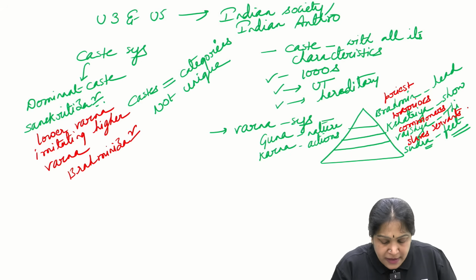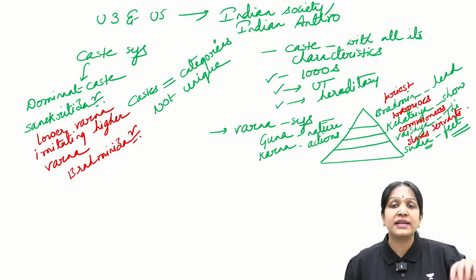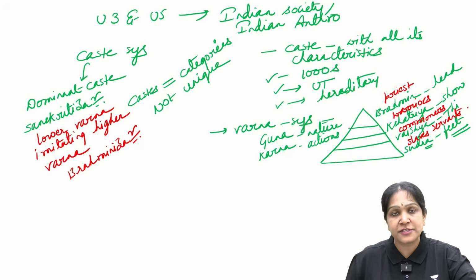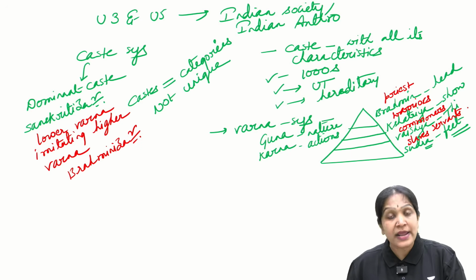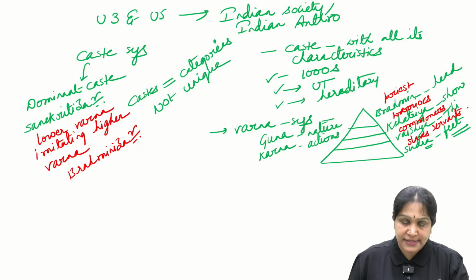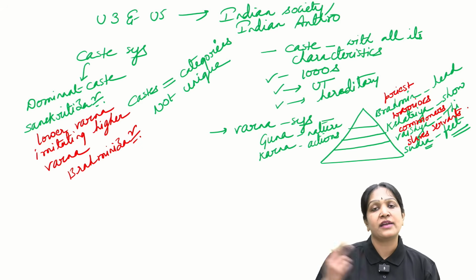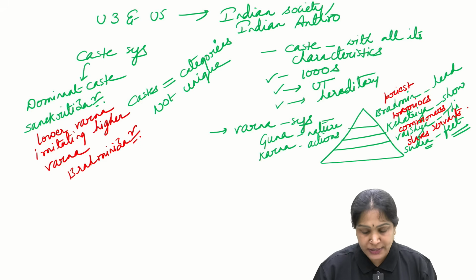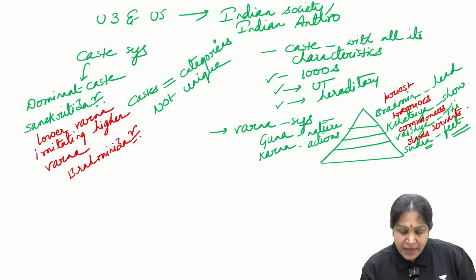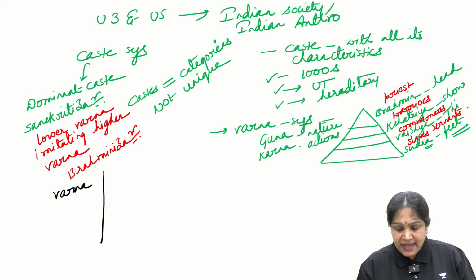Use the word once. Brahminization means becoming like Brahmins, imitating the lifestyle of Brahmins. So that is one example for Sanskritization. If a lower Varna imitates a higher Varna, that is called Sanskritization. Is it clear?